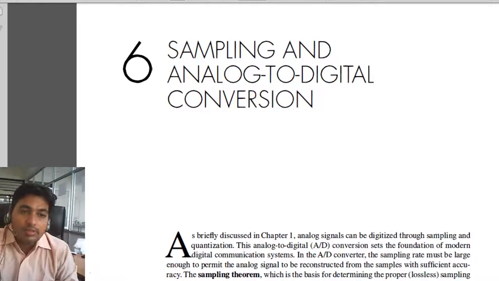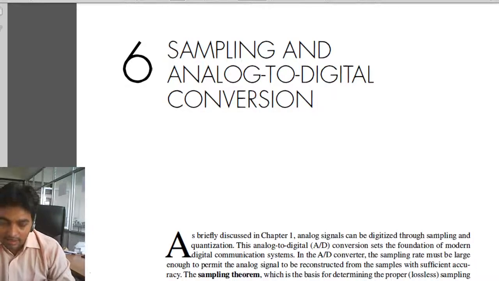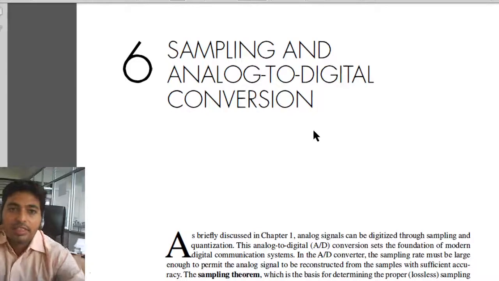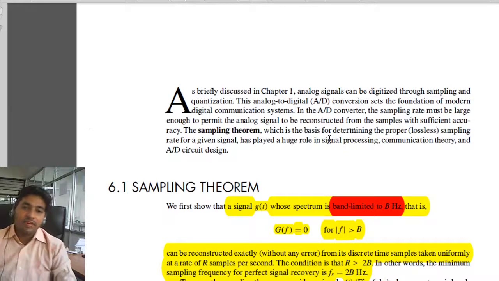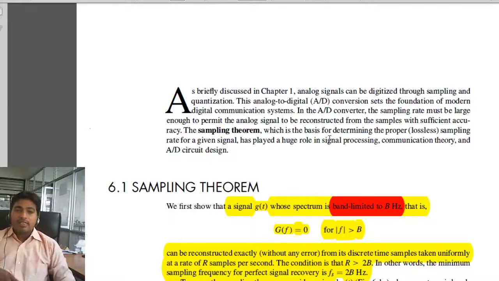So actually sampling, you can see here, this is B.P. Lathi, the 6th chapter of B.P. Lathi book. You can see here the sampling theorem is defined as, we know that a signal g(t), our information signal is g(t), whose spectrum is band limited. I have described this in a red color. This is band limited signal to B hertz. The spectrum of the signal g(t) is band limited to B hertz.